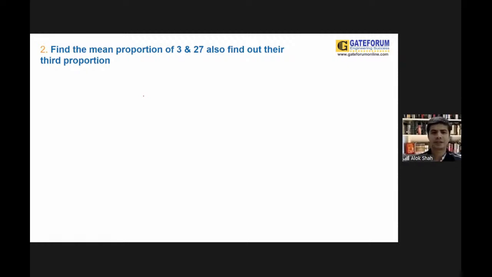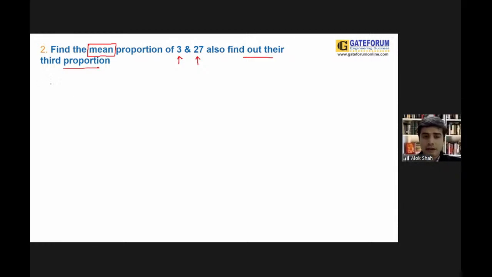Moving towards the next question. The question is being asked: find the mean proportion of 3 and 27, and also find out their third proportion. They are asking us to find out the mean proportion of 3 and 27, and also find out the third proportion. See, this is a combined question over here.